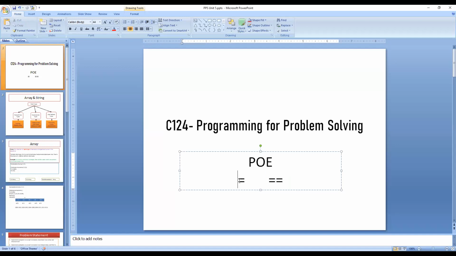Correct. This is used for assigning the values and this is used for comparing the values. Good. Okay, now the next question is to roll number 32.